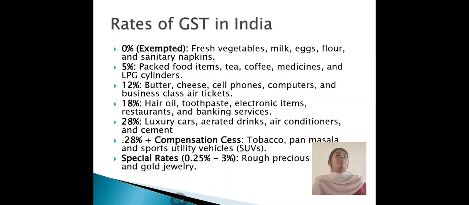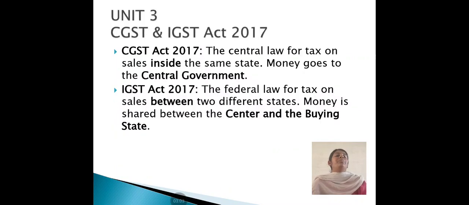18% on hair oil, toothpaste, electronic items, restaurants, and banking services. 28% on luxury cars, air conditioners, and cement. 28% plus compensation cess on items like tobacco and sports utility vehicles. Special rates of 0.25% to 3% apply to gold jewelry.